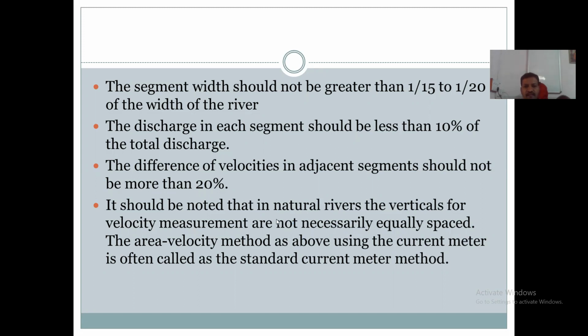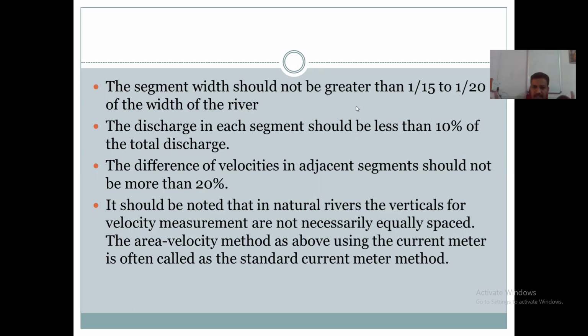So in that case, the segment width should be selected in such a way that the width of each subsection should not be greater than 1/15th or 1/20th of the width of the river.